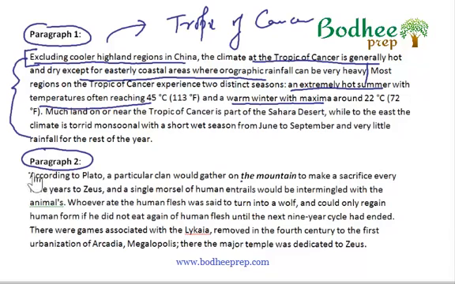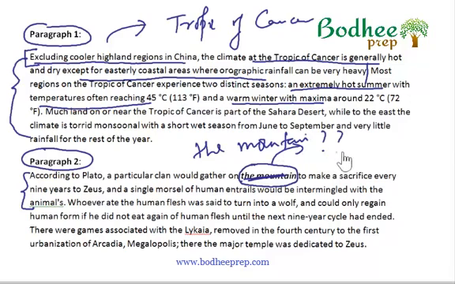Now, the very first problem that I have in this sentence is the part that you see in bold and italics, the mountain. Now, the reader gets a feeling that what mountain does exactly Plato have in mind, or the writer have in mind? According to Plato, a particular clan would gather on the mountain. Now, this "the mountain" shows that the mountain must have been introduced. What kind of mountain? And therefore, it leaves a question mark in the minds of the reader, and you get a feeling that some critical information is missing from the paragraph, and therefore it is not a coherent paragraph. Why? Because some information should have been there which describes what kind of mountain you are referring to.